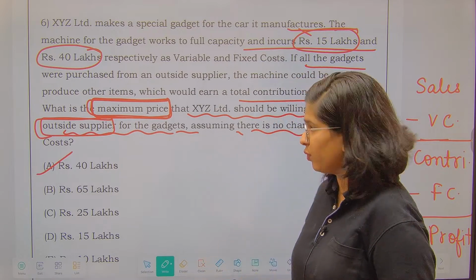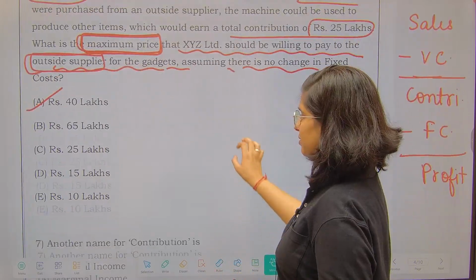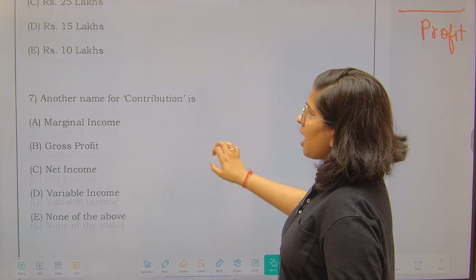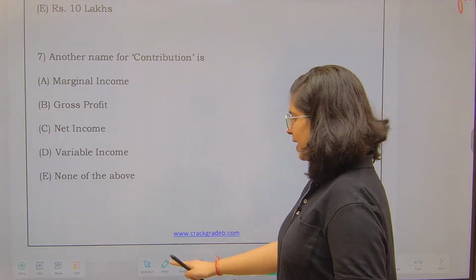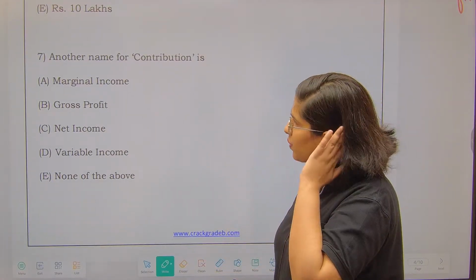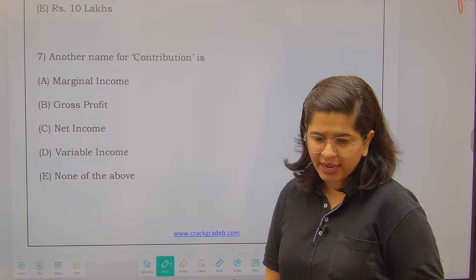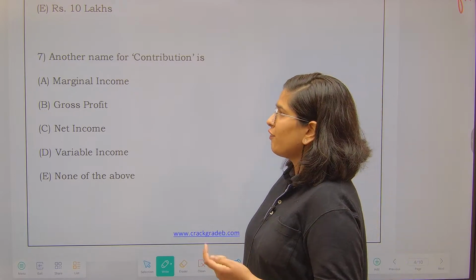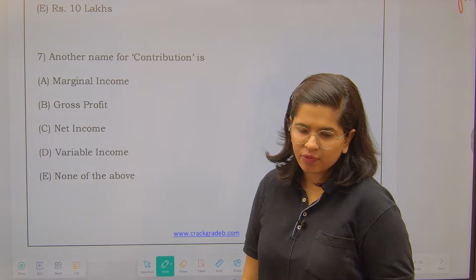Next question is, another name for contribution. I guess this is an easy, conceptual question, not much there to explain. Marginal, gross profit, net income, variable income, none of the above.